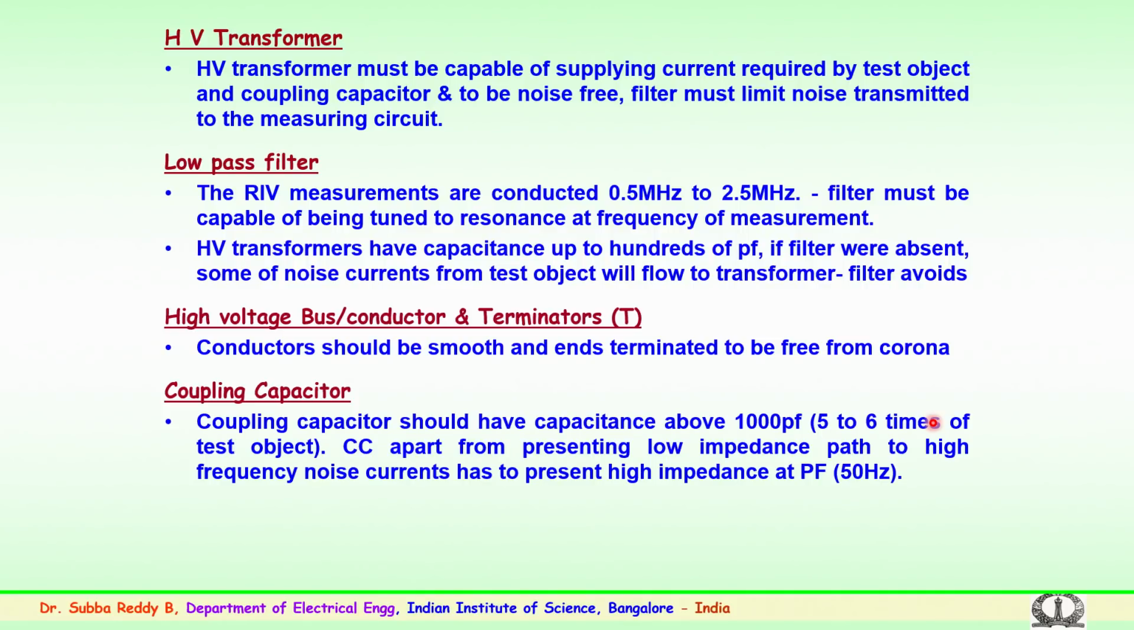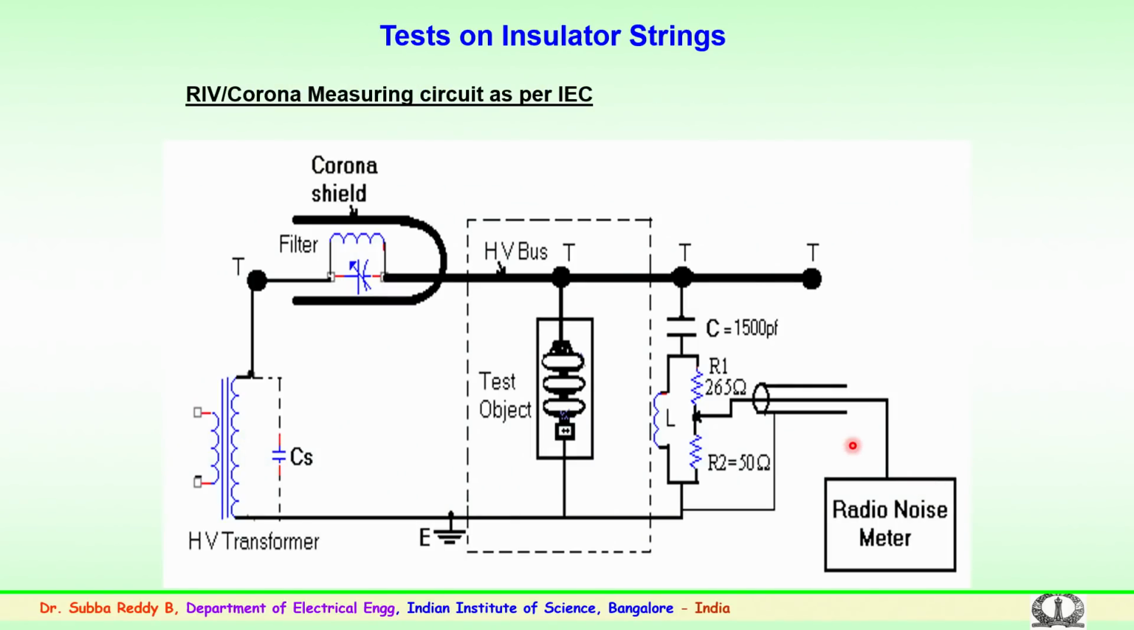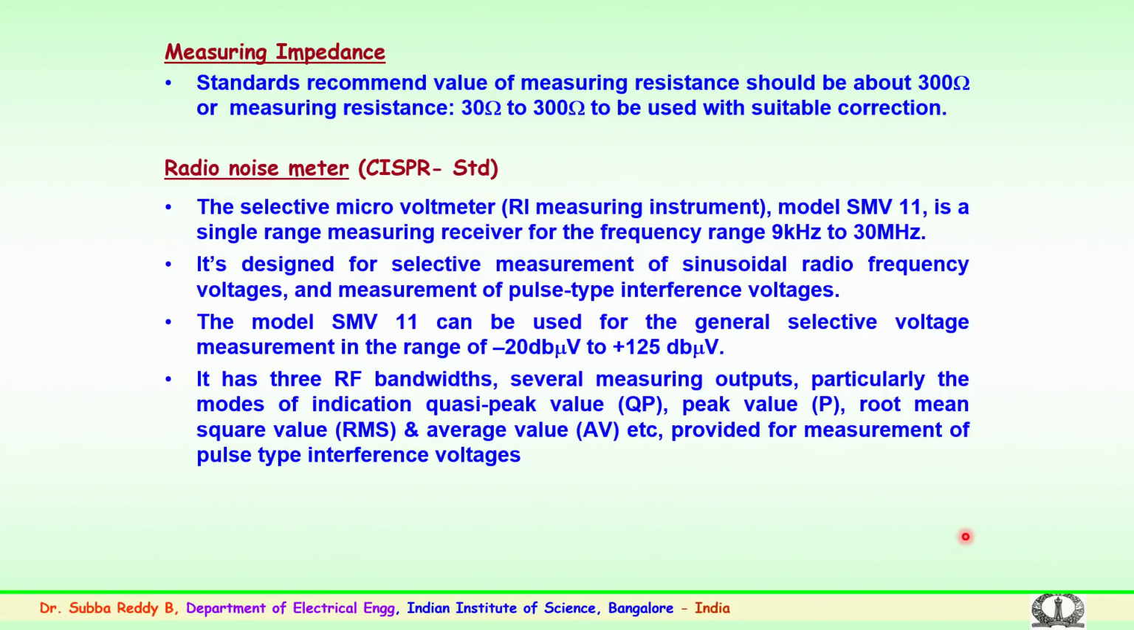We know that the coupling capacitor, apart from presenting low impedance particularly to high frequency noise currents, has to present high impedance at power frequency or the working voltage levels. So, the noise signals which are generated at higher frequency should be able to pass through this, and it should be communicated to the meter. The measuring impedance, as shown, is again the standard value to be used, and the standard specifies that the measurement should be carried out across 300 ohms.